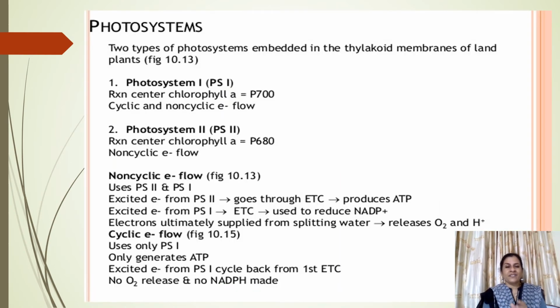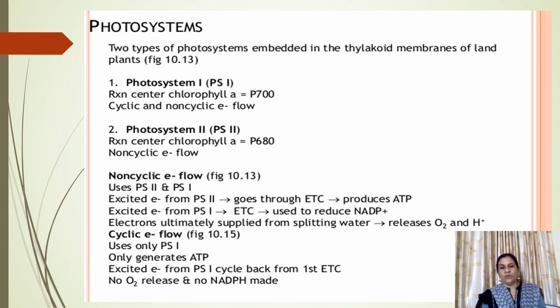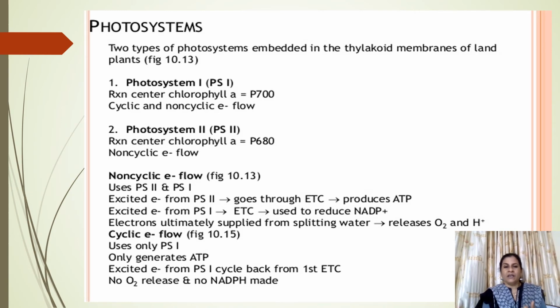So photosystems are formed from chlorophyll molecules. If the chlorophyll A in the center is absorbing maximum light at 700 nanometer, it will be called PS1 or P700. And if the central reaction center molecule is absorbing maximum light at 680 nanometer, it will be called PS2 or P680.